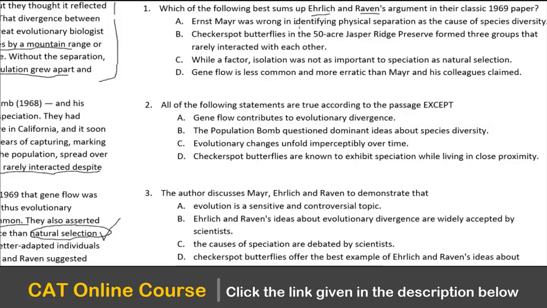Ernst Mayr was wrong in identifying physical separation as the cause of species diversity. So, what is their argument? Is their argument that Ernst Mayr was wrong in identifying physical separation as the cause of species diversity? Maybe yes, maybe no. Probably yes. But is that the focus of the 1969 paper?